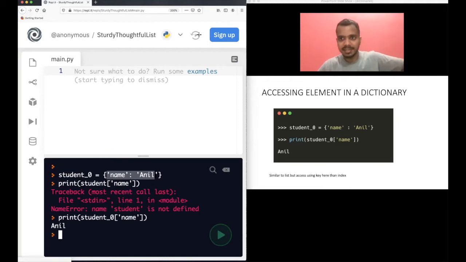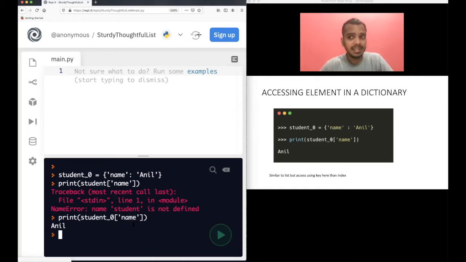Similarly, you have elements in a list also. Every item in the list is an element. So how do you access this name Anil? You can write student_0, then the square brackets similar to a list, and then you need to mention what key you want to access. Of course, the key name here is name. That's what I mentioned here. These quotes will be there because this key is also in quotes, right? Then you need to have quotes here.